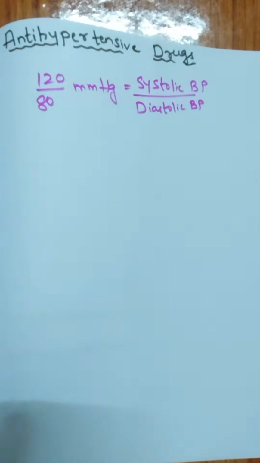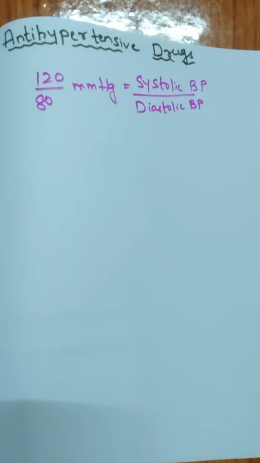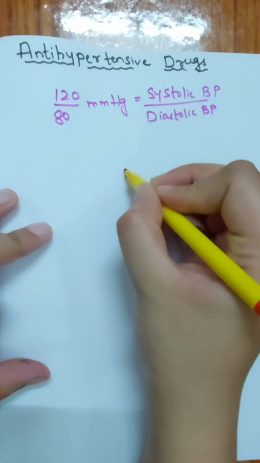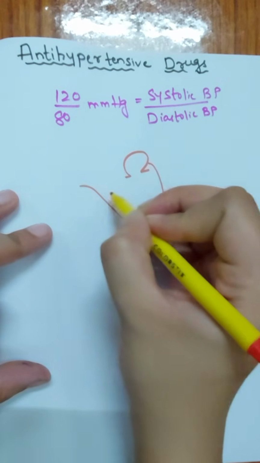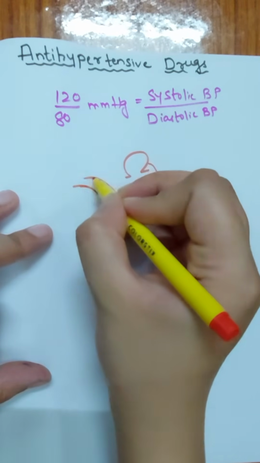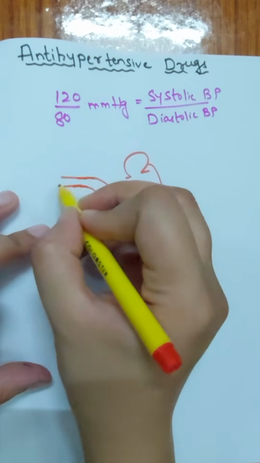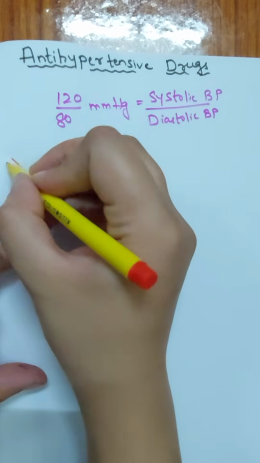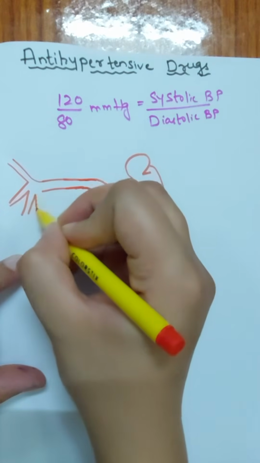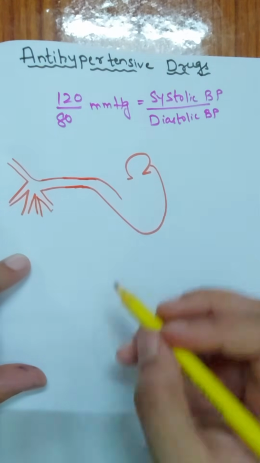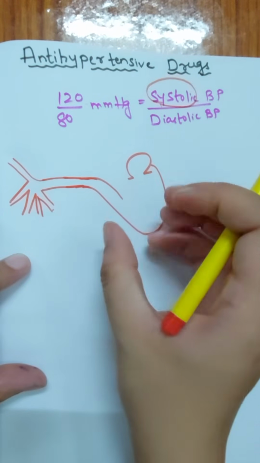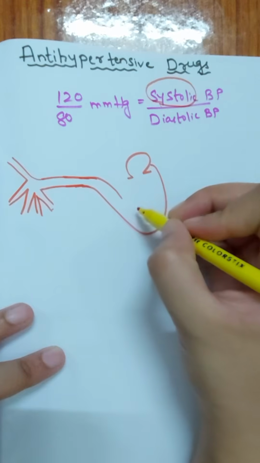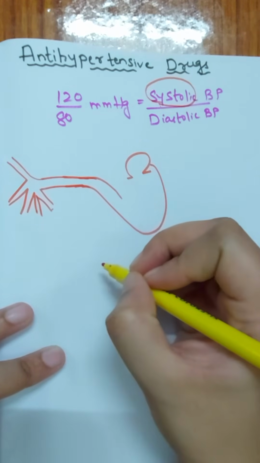Now suppose this is the left side of the heart, the left atrium, and this one is the left ventricle, and this is the aorta. This one is the various arterial branches. Now, systolic blood pressure. What is meant by systole? Systole means contraction. So whenever the left ventricle contracts, what will happen?